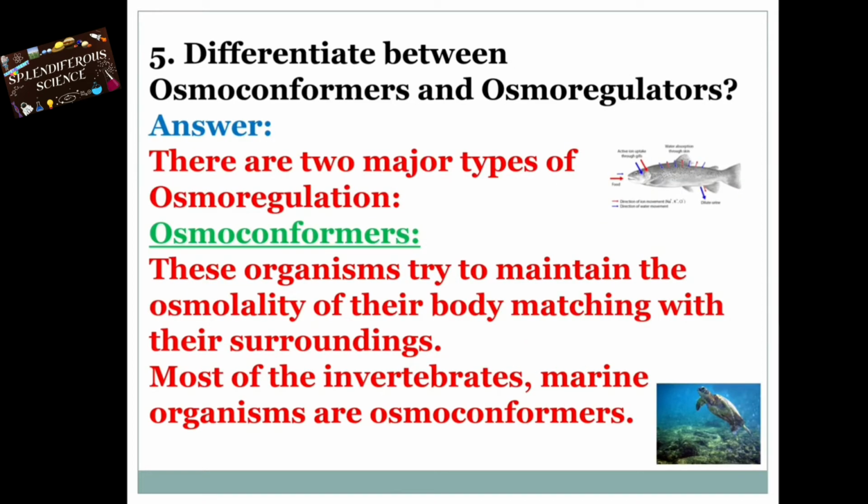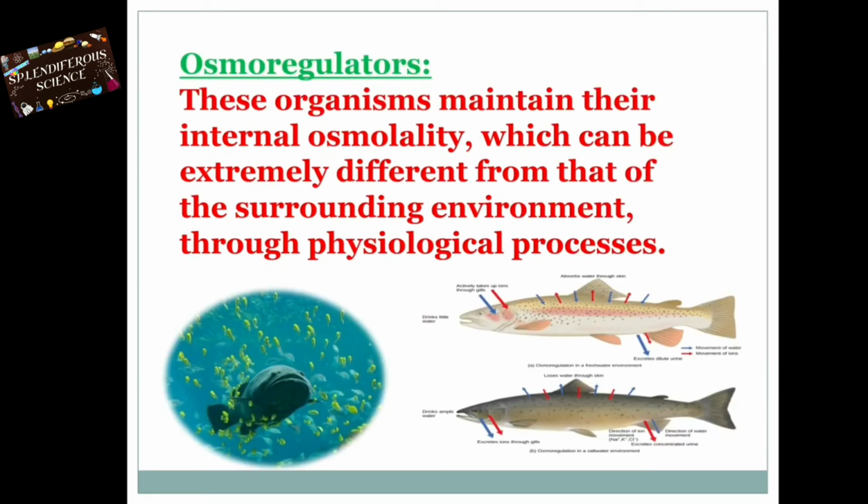Fifth one, differentiate between osmoconformers and osmoregulators. The answer is, there are two major types of osmoregulation. Osmoconformers, these organisms try to maintain the osmolality of their body matching with their surroundings. Most of the invertebrates, marine organisms are osmoconformers. Osmoregulators, these organisms maintain their internal osmolality, which can be extremely different from that of the surrounding environment through physiological processes.